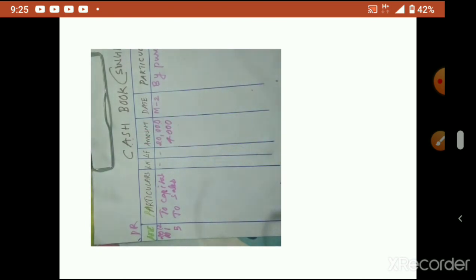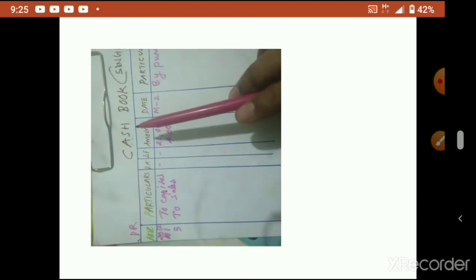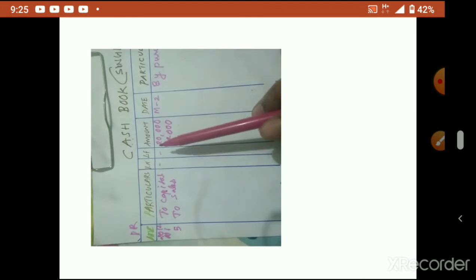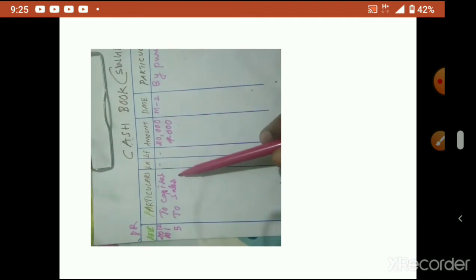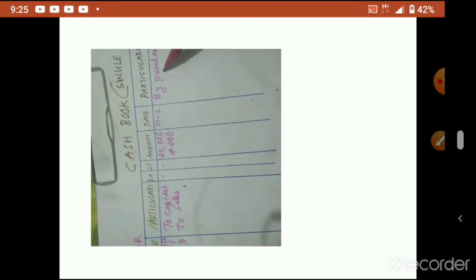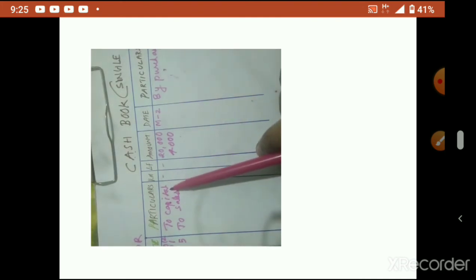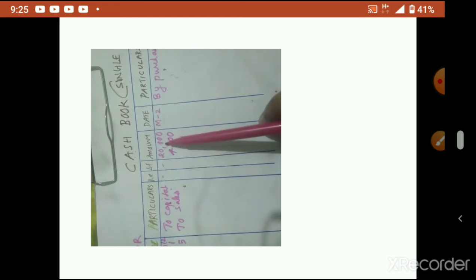Okay, so one more simple thing I tell you for cash book. Other accounts you cannot do like this. For cash book, if money has been received by the business, then you write on the debit side. If money is paid, then you write on the credit side. When we purchase, money is paid, but with capital, money came in. Money is received in the business. Cash received by the business.